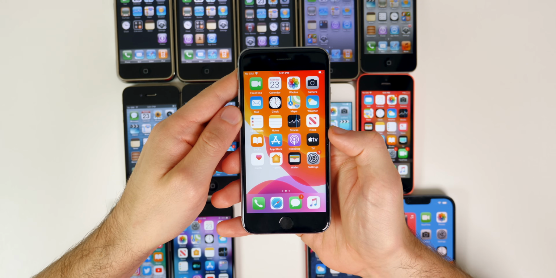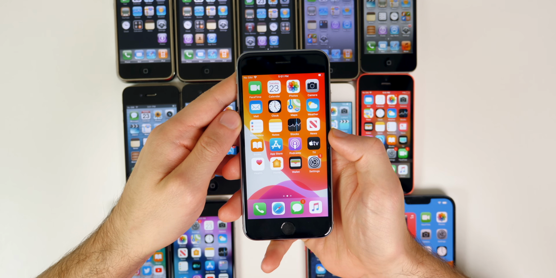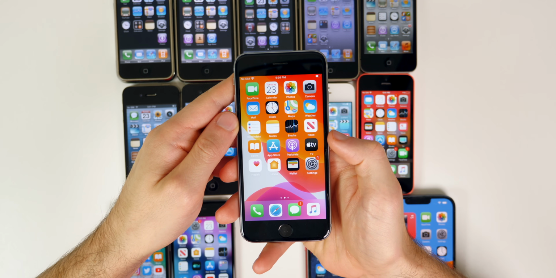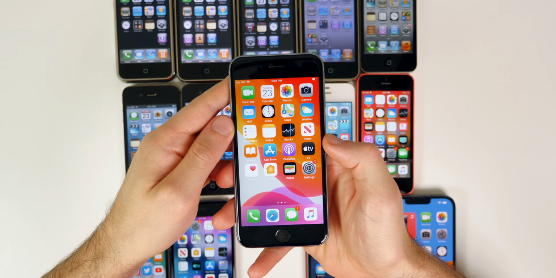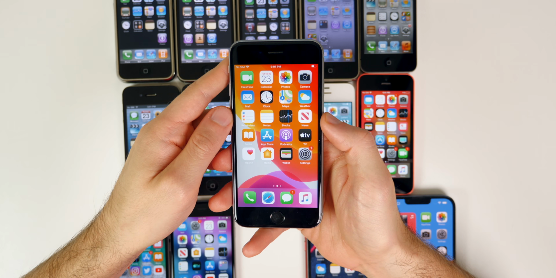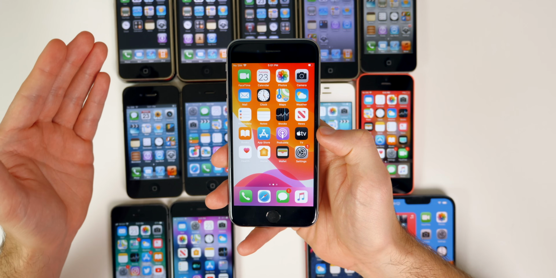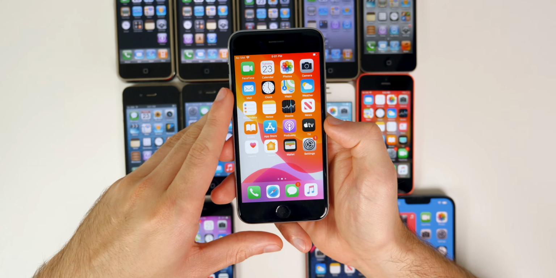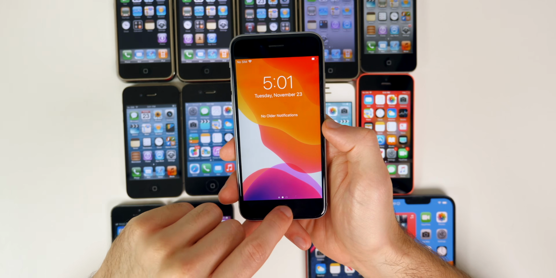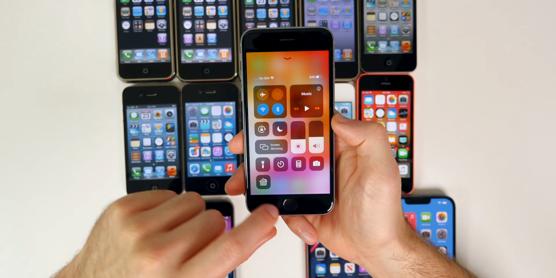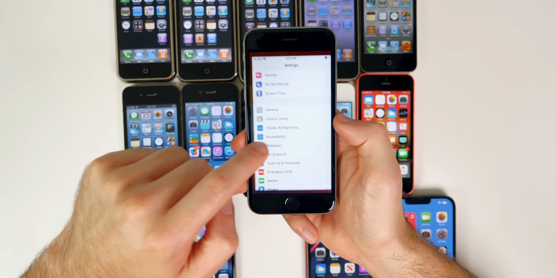And then we got iOS 13 in 2019. So this was a big update for a lot of reasons. So first off, this was the introduction to iPadOS. So this is the first year that Apple separated iOS and iPadOS for the iPad. So this was big. We also got the big update for dark mode. So dark mode finally was a thing with iOS 13.